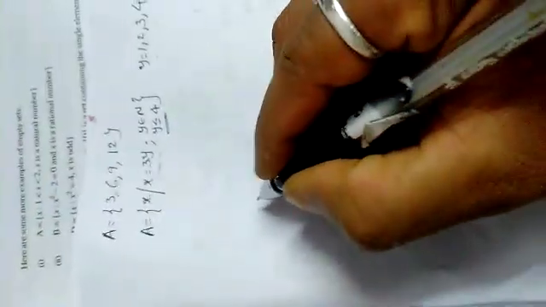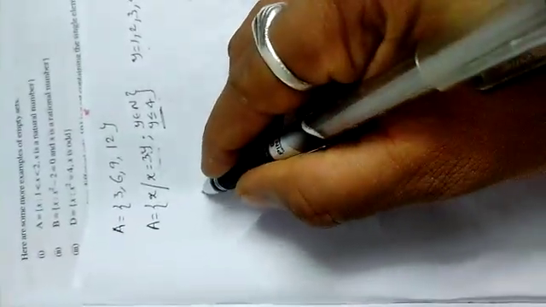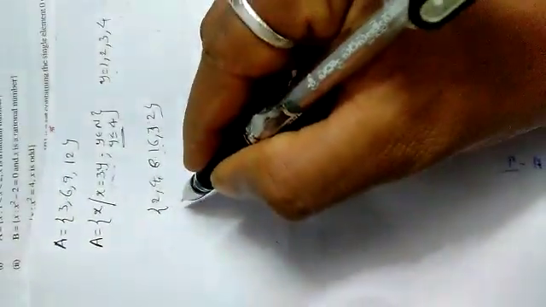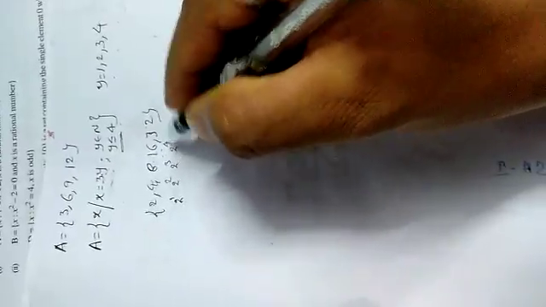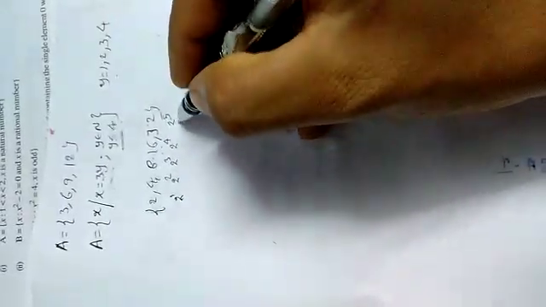For example, the second set: 2, 4, 8, 16, 32. These are not simply multiples of 2. Actually they are multiples of 2 only, but 2 ones are 2, 2 twos are 4, 2 threes are 6, which is not there, 2 fours are 8. So that is not coming. But if you observe, this is 2 power 1, 2 power 2, 2 power 3, 2 power 4, 2 power 5.